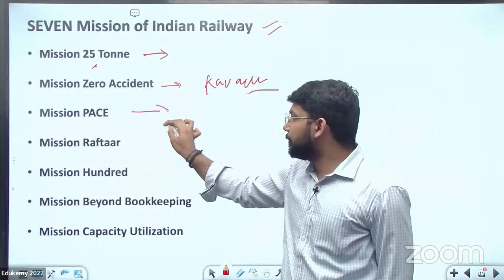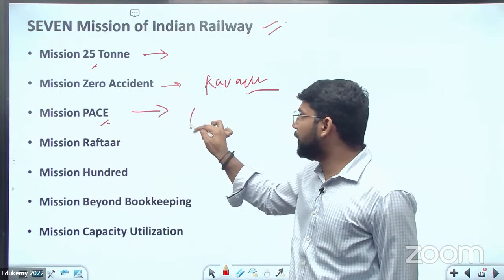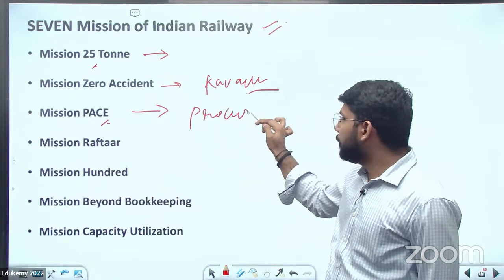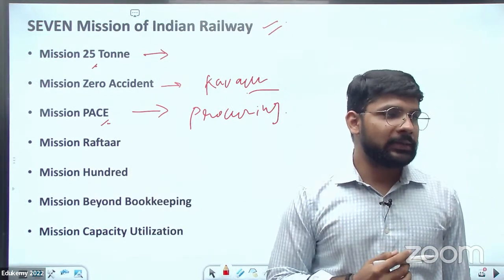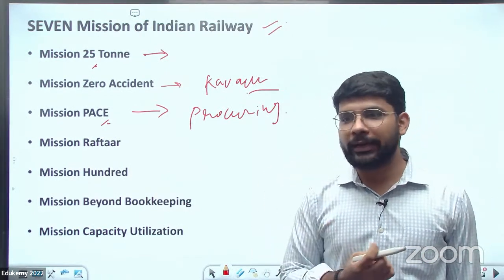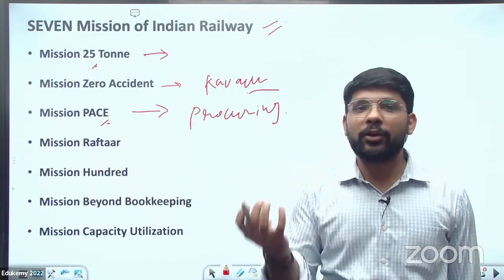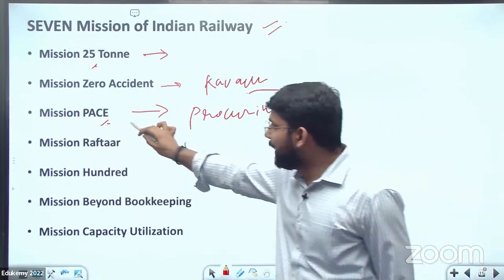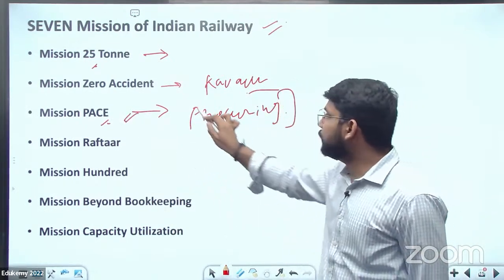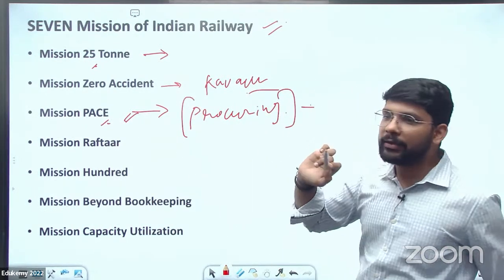Mission Pace. In Mission Pace, they are working on procurement of different kinds of materials and equipment required for the Indian Railway, and for any agency operating the food system in the railway. Through Mission Pace, they are developing a technology through which they can hire directly without any inefficiency.